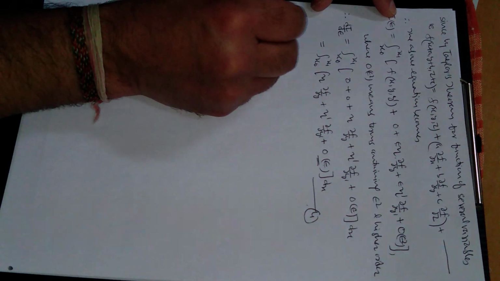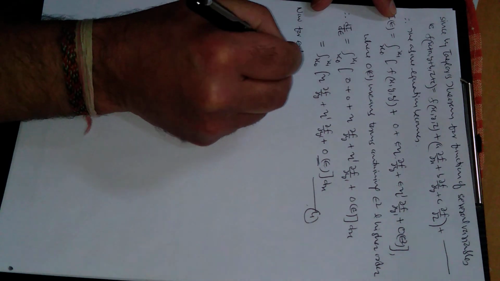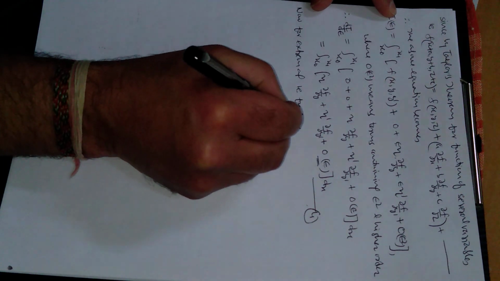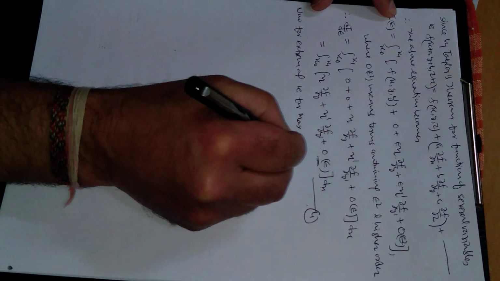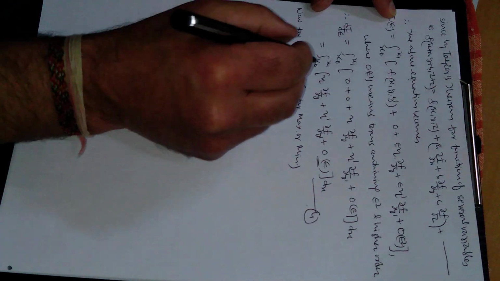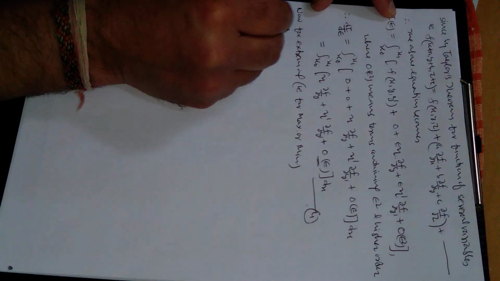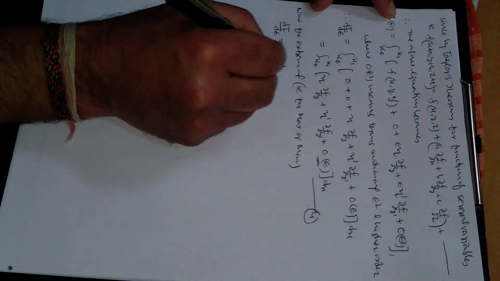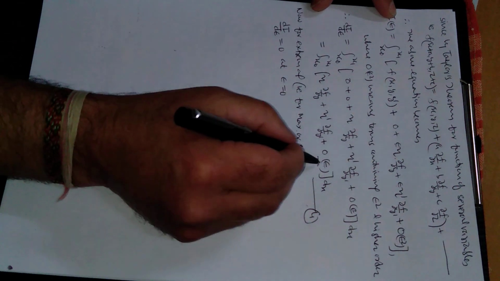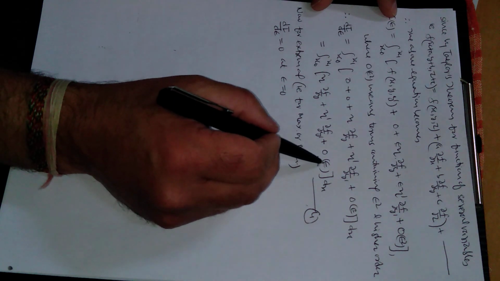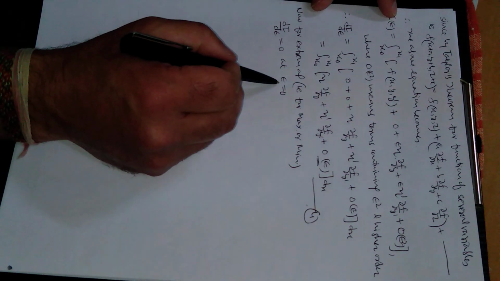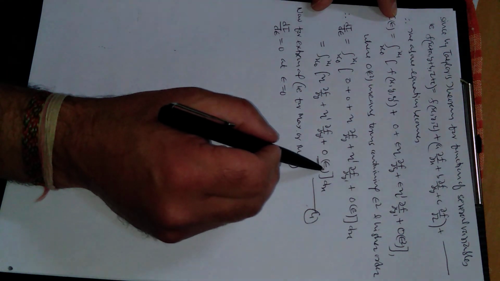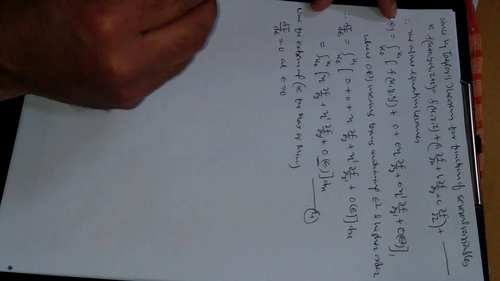Now for extremal, that is for maximum or minimum, the first derivative must be equal to 0. So this first derivative with respect to epsilon must be equal to 0 at epsilon equal to 0. If we suppose epsilon equal to 0, the terms containing epsilon of higher order will be 0. So we will get this.